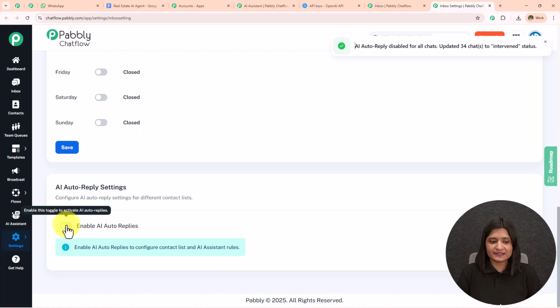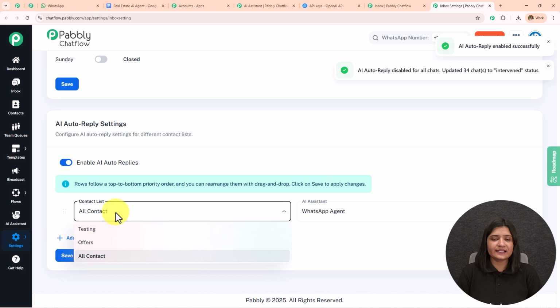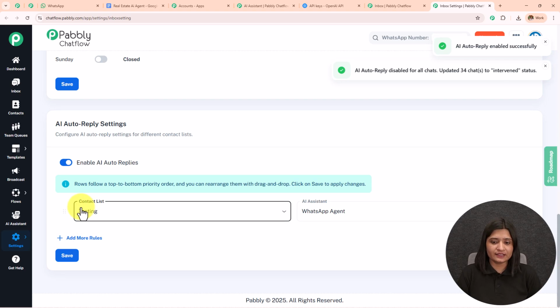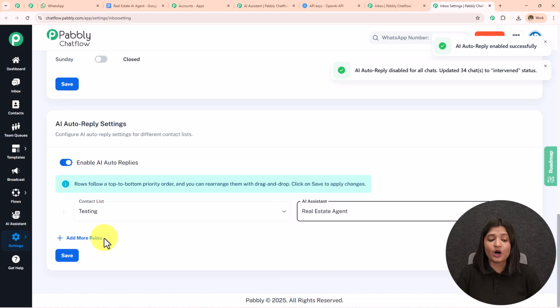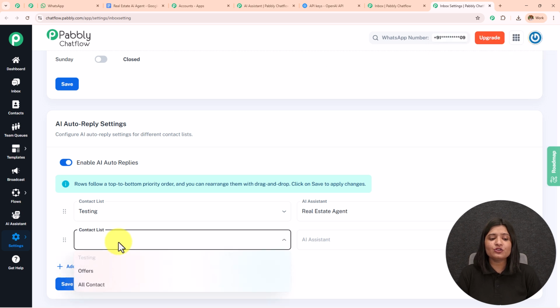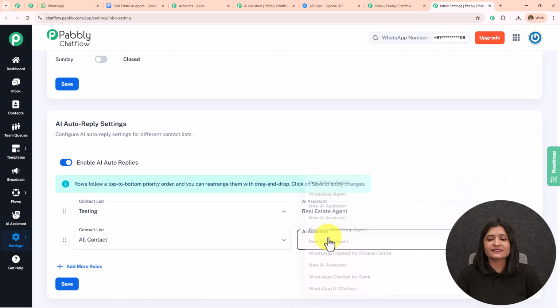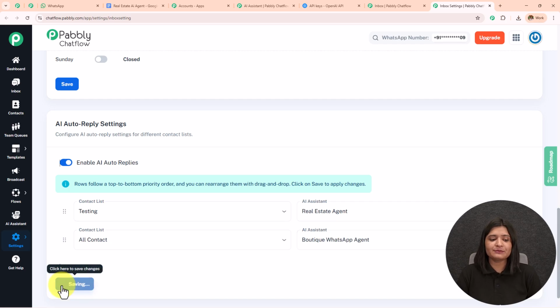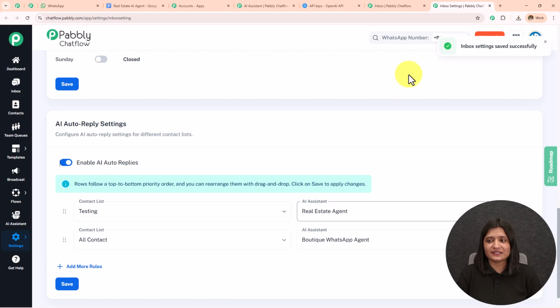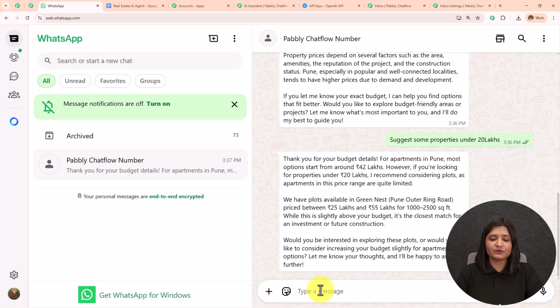First, I'm going to disable this so that I can show you from the scratch. I'm going to enable this now, and then you can select all the contacts or a particular list which you have created. Let's suppose we select a list, and then we can assign a particular AI assistant to that list. Or we can click on this add more rule, select all the contacts and assign a particular AI assistant to all the contacts. After doing this, we simply have to save this and the changes will be saved. Inbox settings saved successfully.